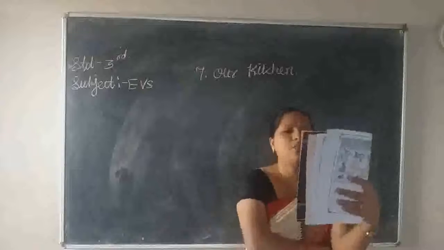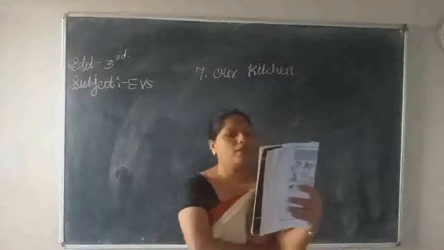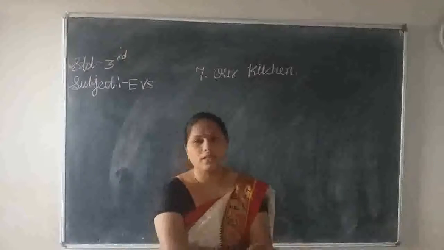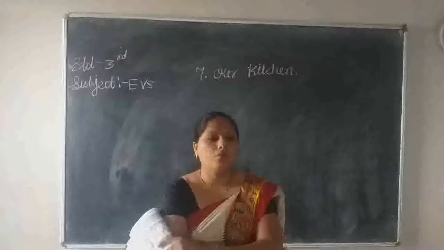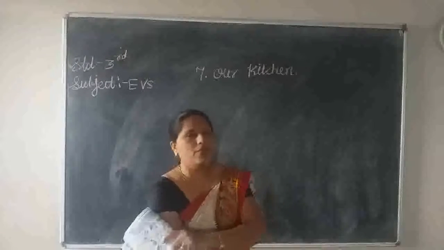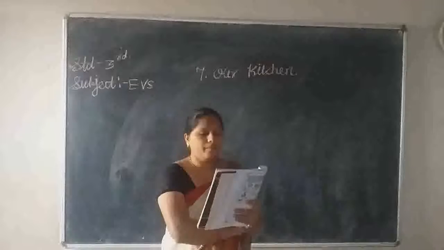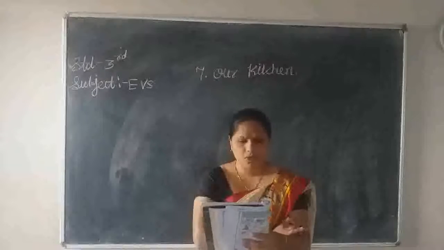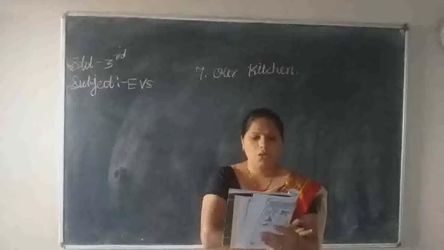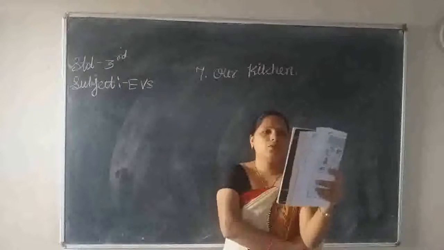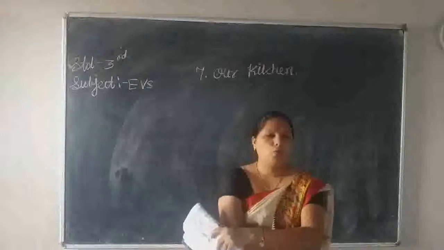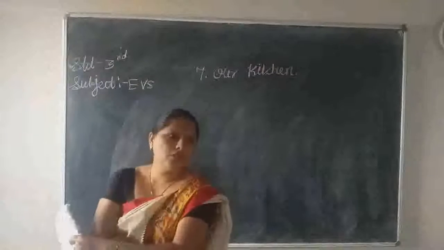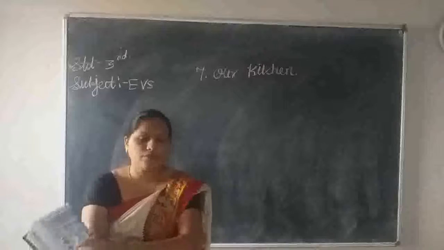We learned in the previous lesson that all living beings need food. Yes, a variety of food. In lesson number 6, I told you all living beings need food. There are different types of food. People of different places have different food habits. Now let's learn how food is prepared in your home, and which vessels your mother uses to make different foods.